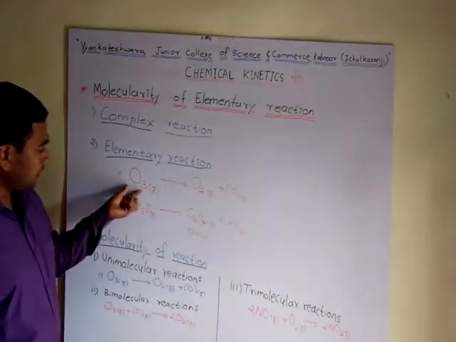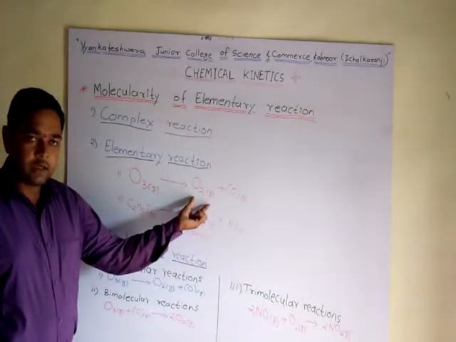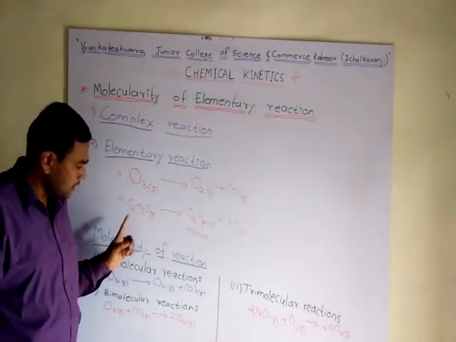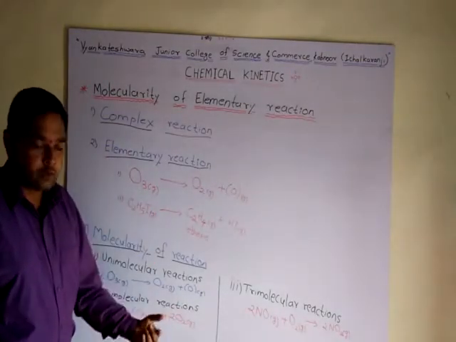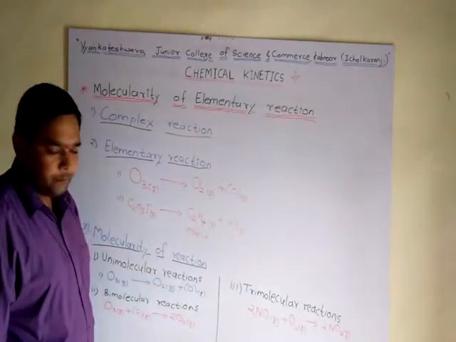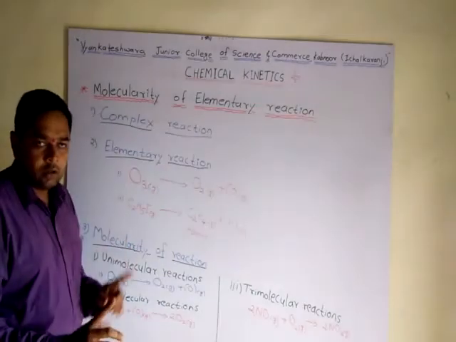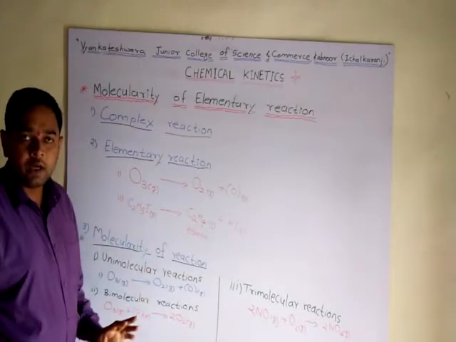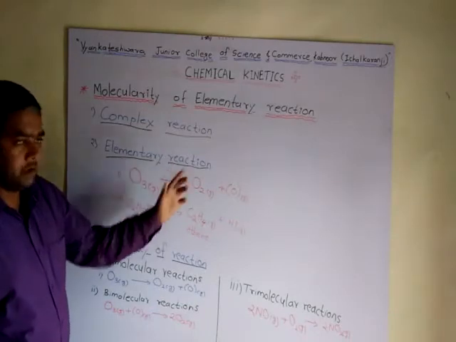For example, decomposition of the ozone molecule, O3 gas. It is converted into an oxygen molecule and nascent oxygen. Second example, ethyl iodide in gaseous state decomposes to form ethene with elimination of hydrogen iodide. Both of these are elementary reactions. They cannot be broken down any further into simpler chemical reactions, and therefore these two are examples of elementary reactions.